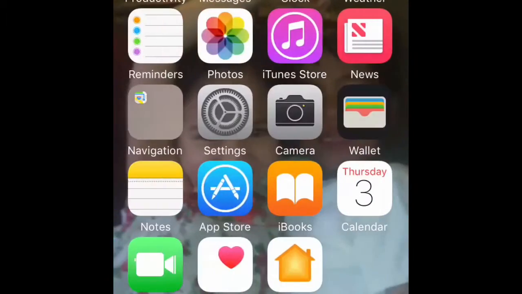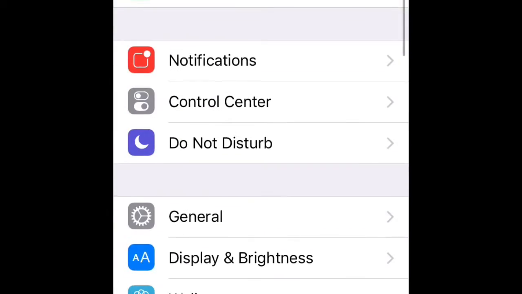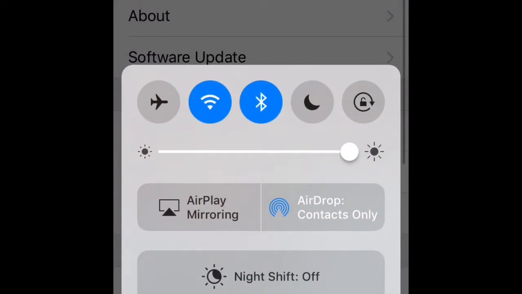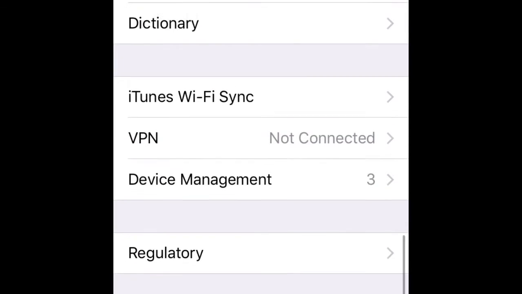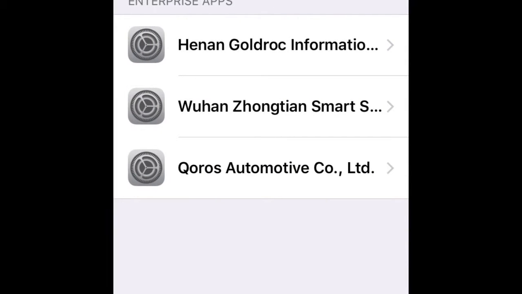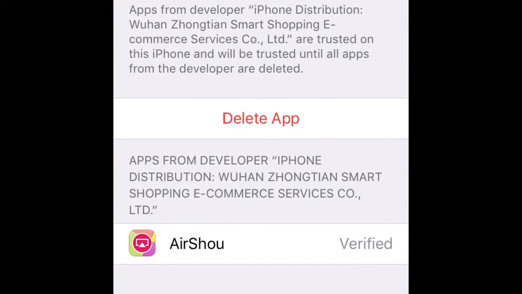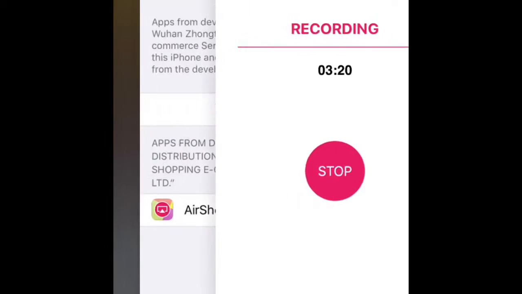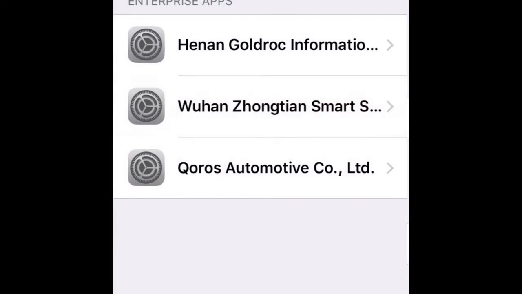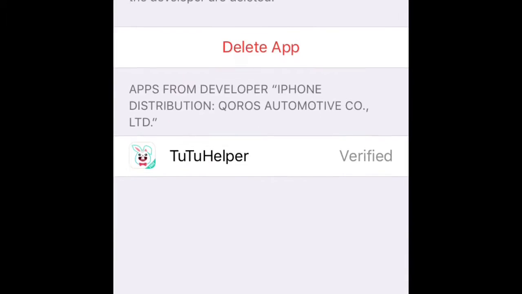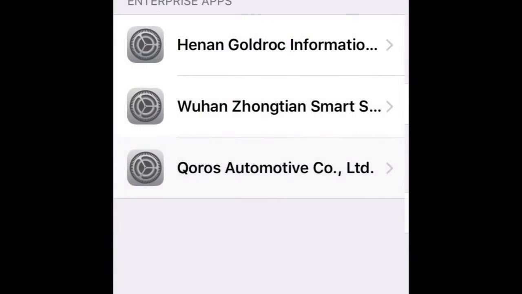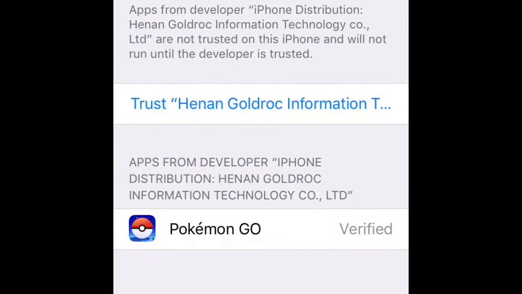What you want to do is go to settings, general, scroll all the way down, click device management, and find it. That's not it, sorry. This is Tutu app. It comes up as a different thing every time. This is the Pokemon Go.